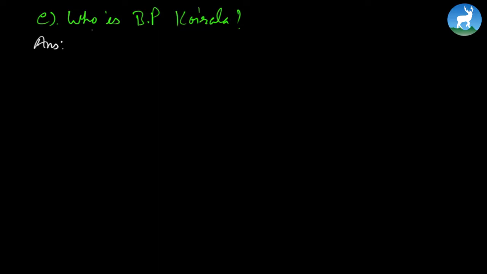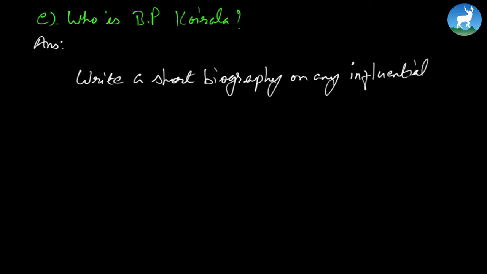Okay? And by the way, there's one more thing you can do: write a short biography on any influential figure. So it could be anyone, like a scientist or writer or politician or leader, alright, anyone.